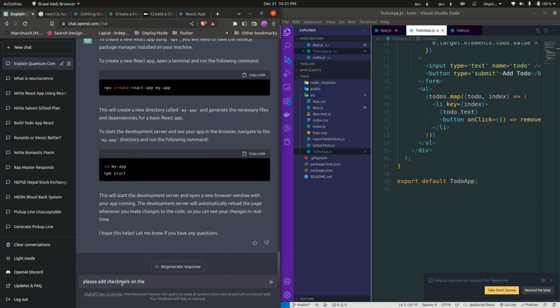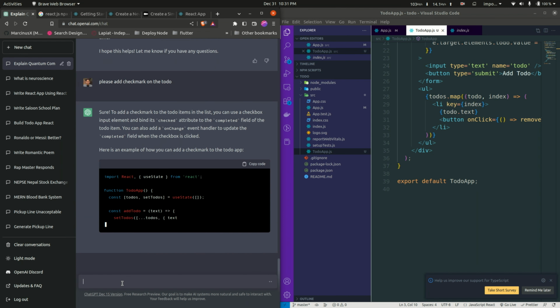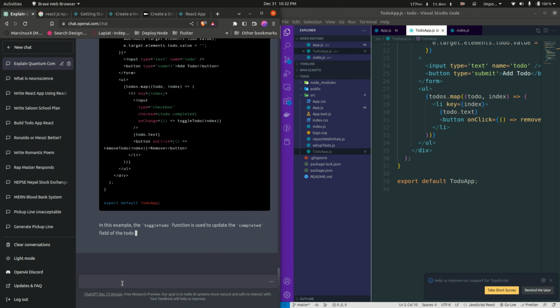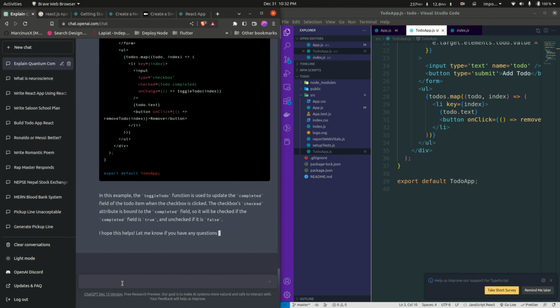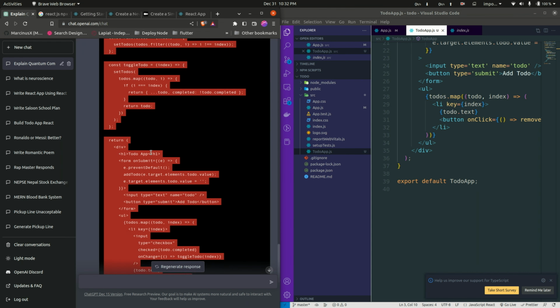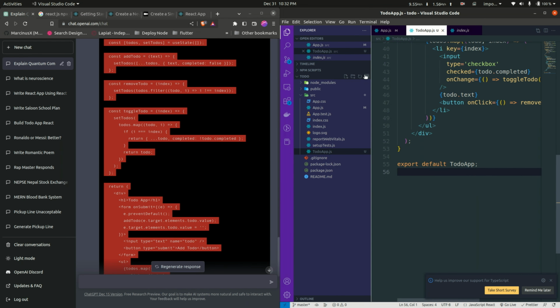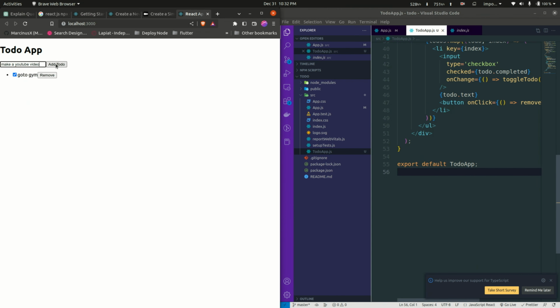Okay, so it starts to rewrite the ToDoApp component, and all we have to do is copy and paste the whole thing, and the check feature is also ready for us. Pretty easy stuff, right? I think programming has never been so easy.